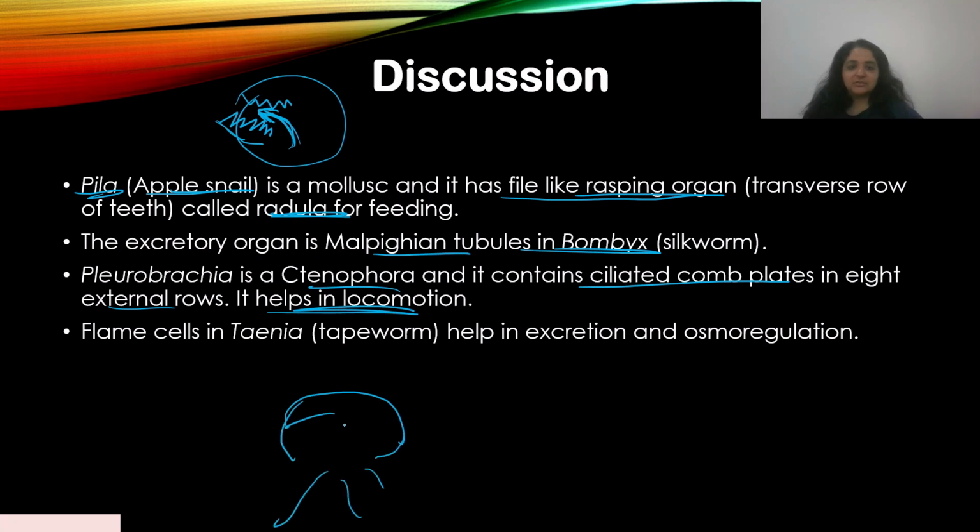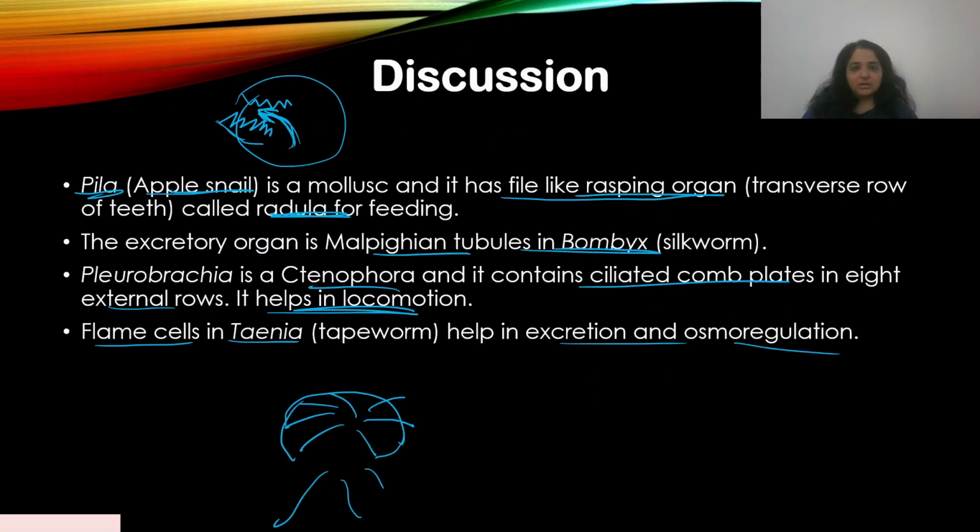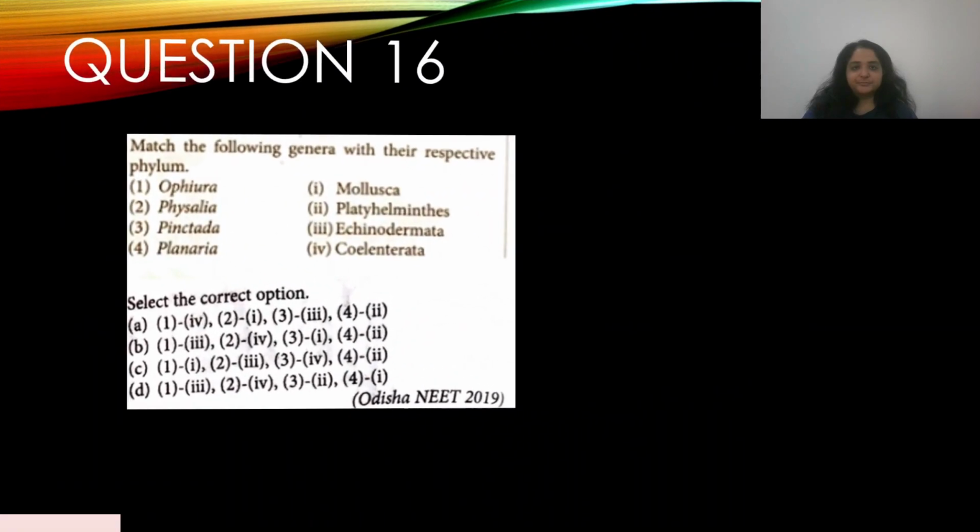Okay, and it has these comb plates over here that help in locomotion. Flame cells in Taenia help in excretion and osmoregulation. Okay, so yep, this is it. I've answered the question. Yeah, so we match the organisms with their respective characteristics. All right, let's move on.